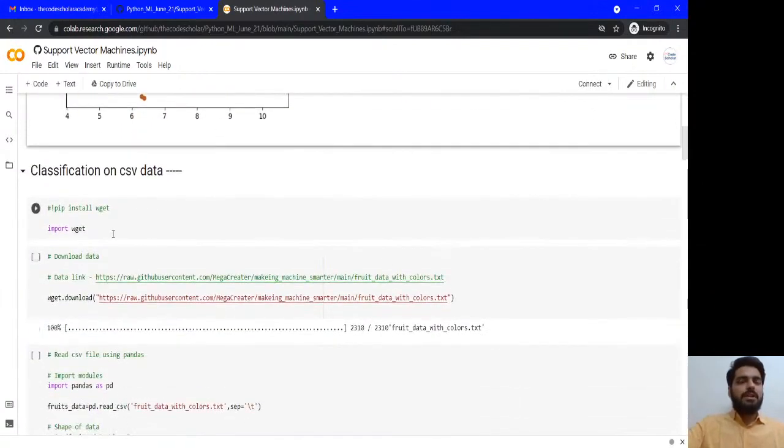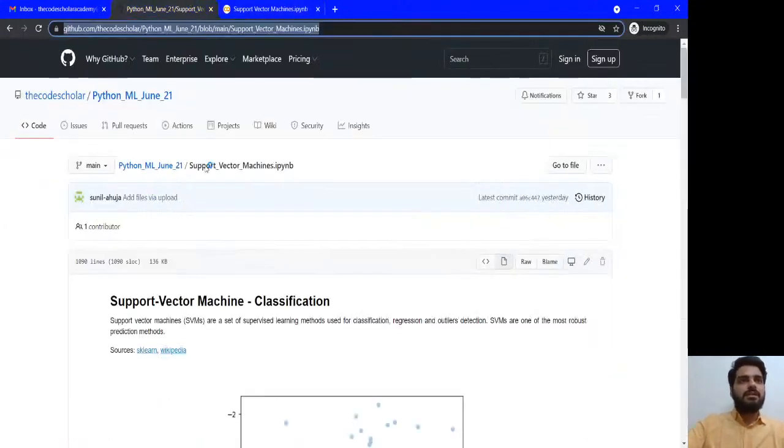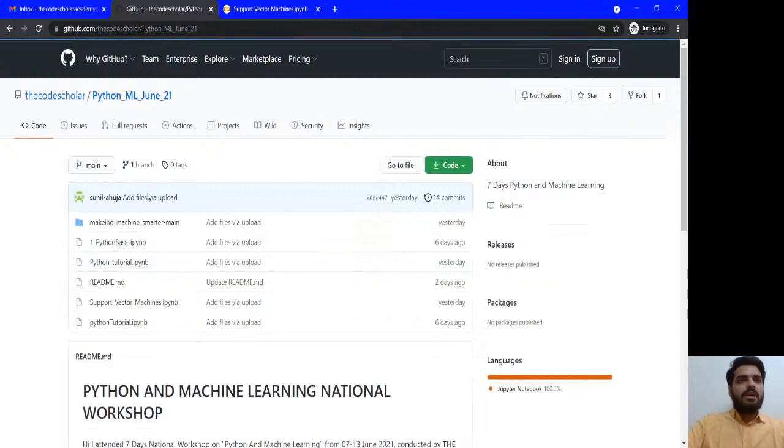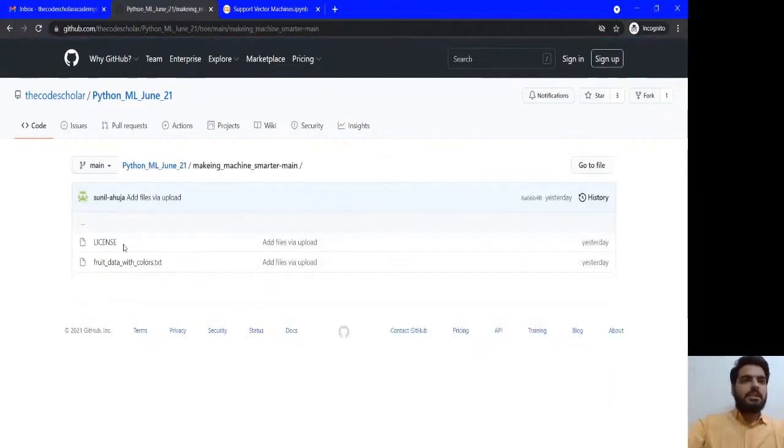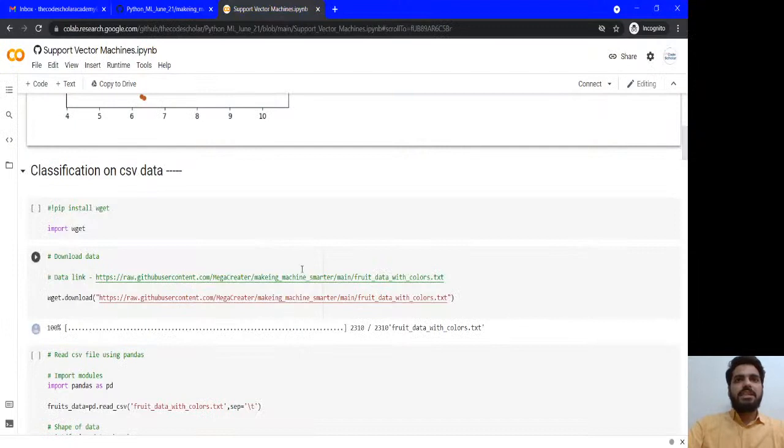wget is the thing which I am using to extract this file. The file is also shared for my support vector. The data I am taking is present here: fruit data and colors. This is a file which I have already kept. So we have just integrated how to get this file over in this section, download data.